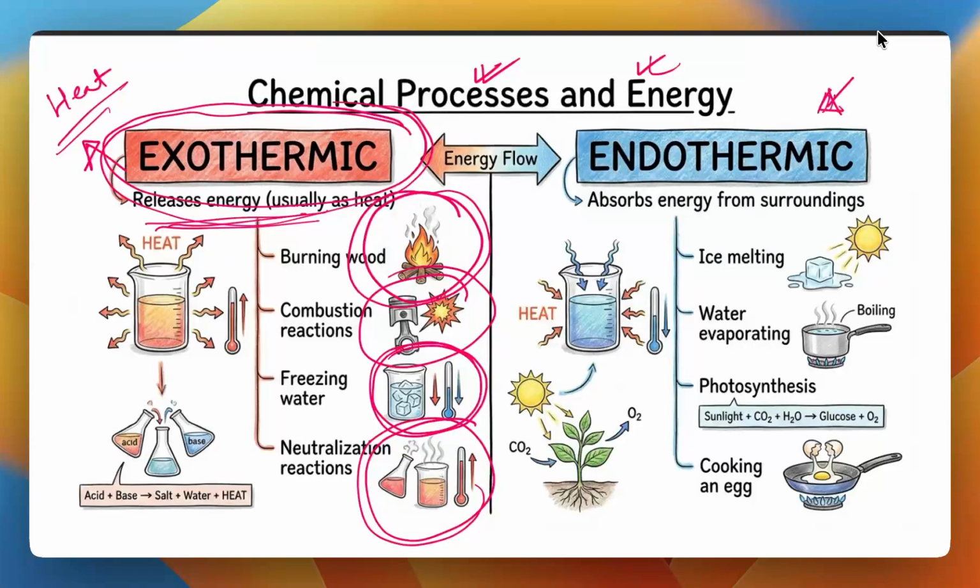Or energy is absorbed from the surroundings. It is called endothermic. So one obvious example is if you want to melt ice, we need to provide heat to it for it to convert from ice to water, right? If you want to convert the water to steam, we need to again provide some heat into it for it to convert into steam, right?